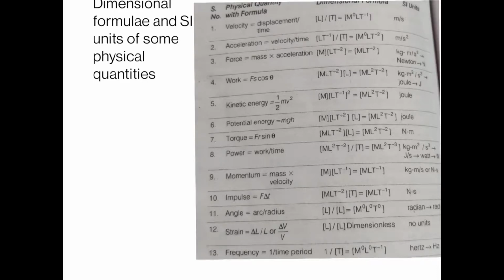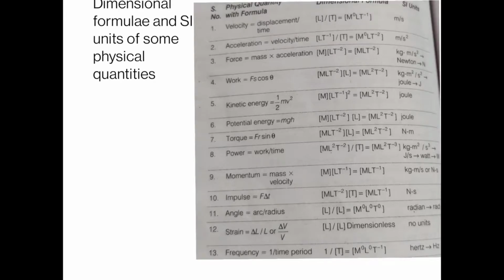And the next one is power. What is power? Power is equal to work upon time, the rate of doing work. Work comes out to be M1 L2 T minus 2 as above, and in the denominator we have one more T. So the dimensional formula for power comes out to be M1 L2 T minus 3.